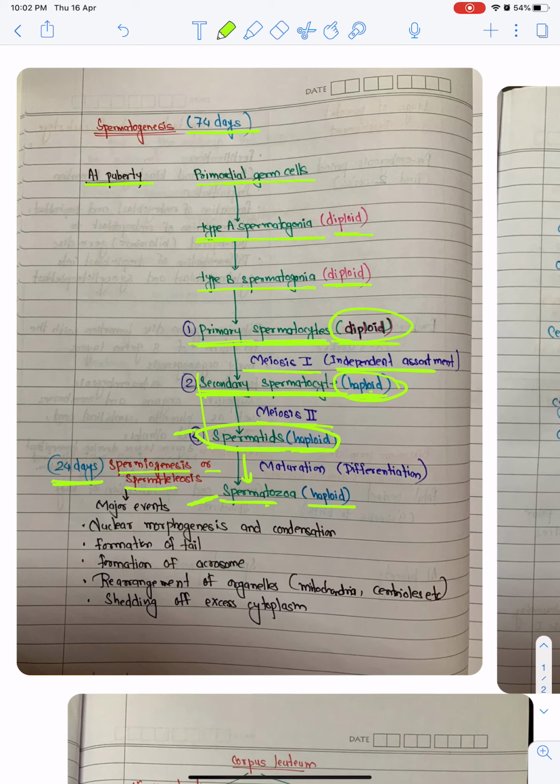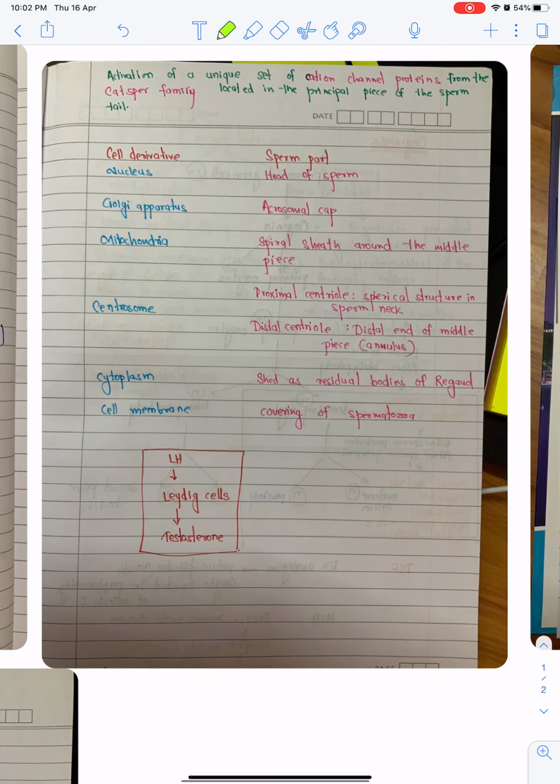In spermiogenesis, the major events are nuclear morphogenesis and condensation, formation of the tail, formation of the acrosome, rearrangement of the organelles such as mitochondria and centrioles, and shedding of the excess cytoplasm. This is all about spermatogenesis.